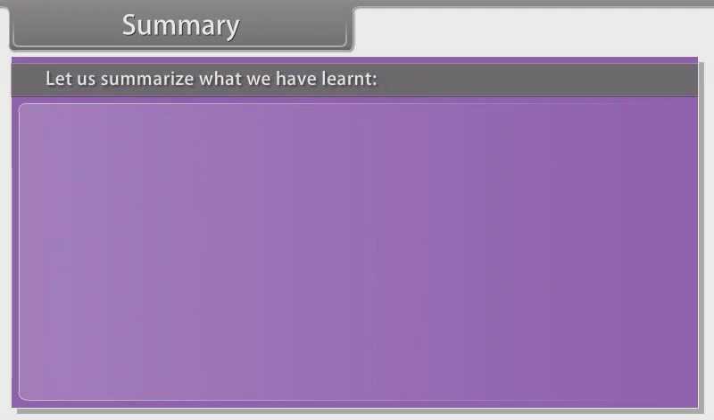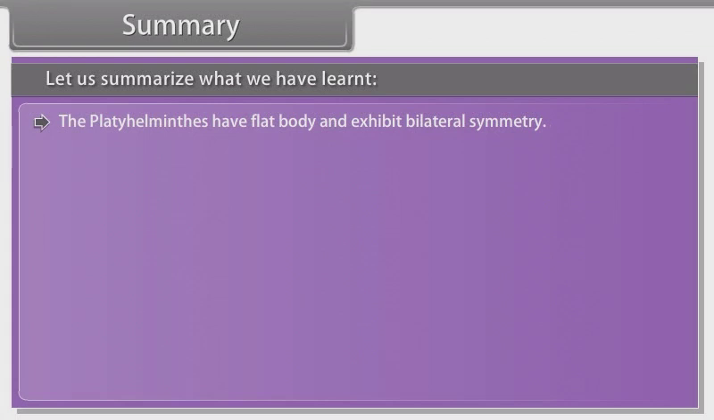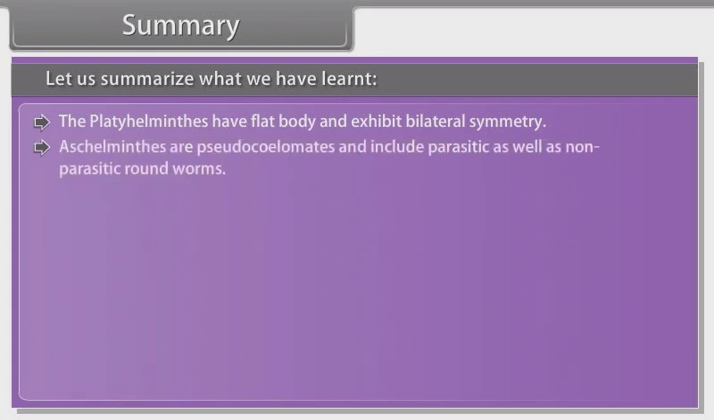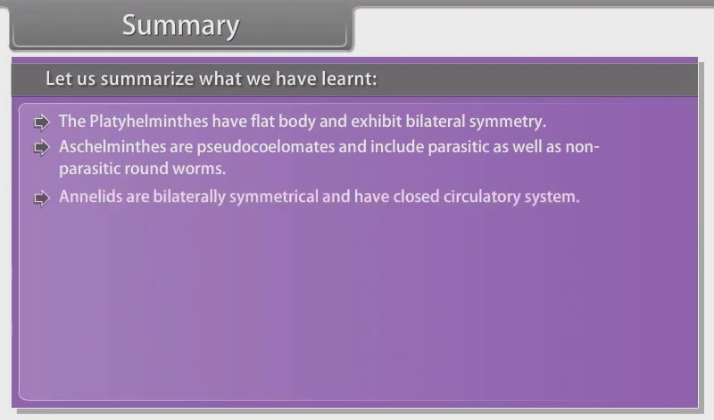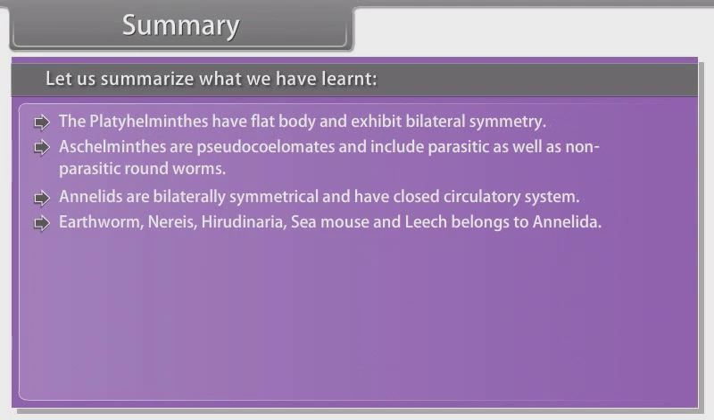Summary. Let us summarize what we have learned. The Platyhelminthes have flat body and exhibit bilateral symmetry. Aschelminthes are pseudocoelomates and include parasitic as well as non-parasitic roundworms. Annelids are bilaterally symmetrical and have closed circulatory system. Earthworms, Nereis, Hirudinaria, sea mouse and leech belong to Annelida.